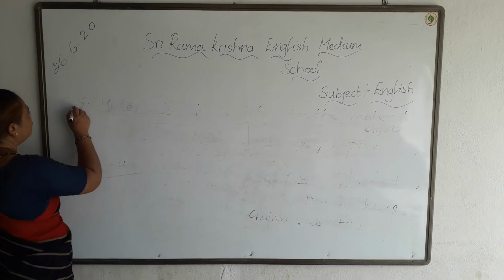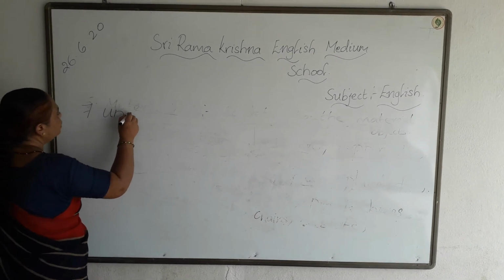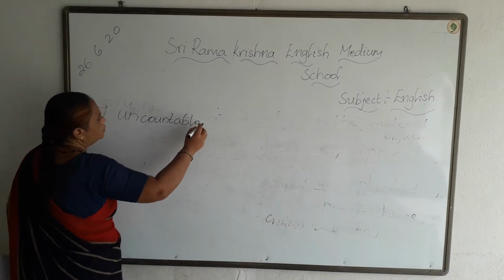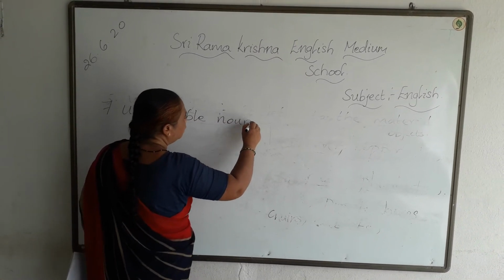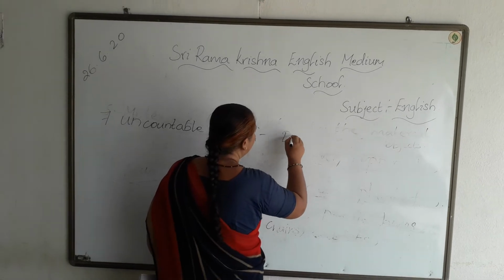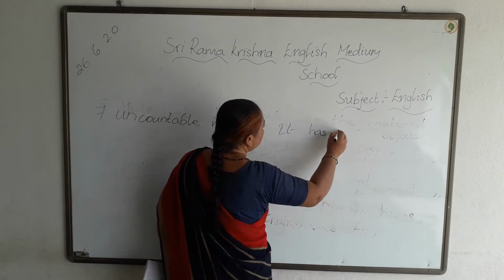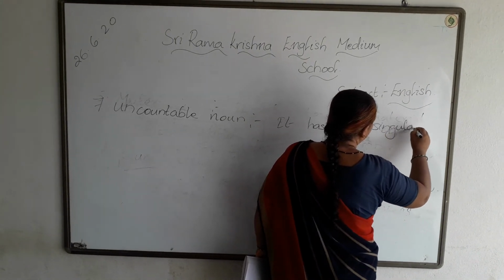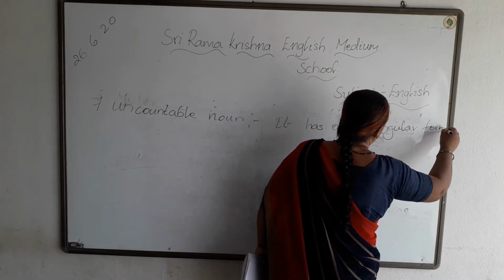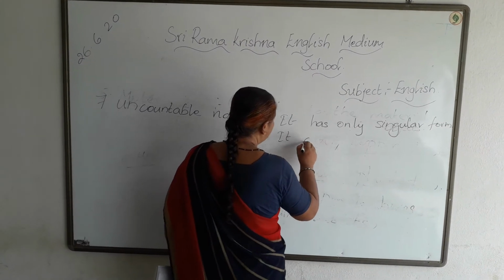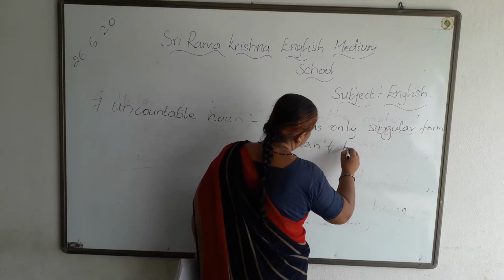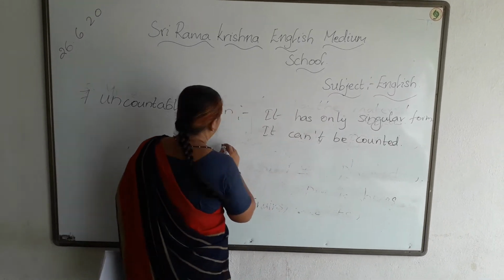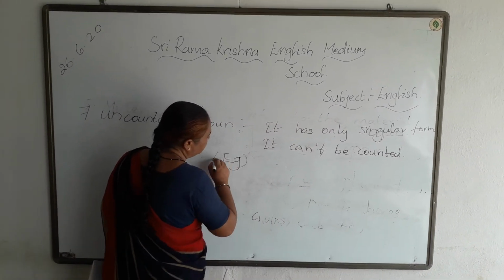So, the seventh one is uncountable noun. Uncountable noun. It has only a singular form. Singular form. It can't be counted. So, example, things which cannot be counted, can you tell me children?